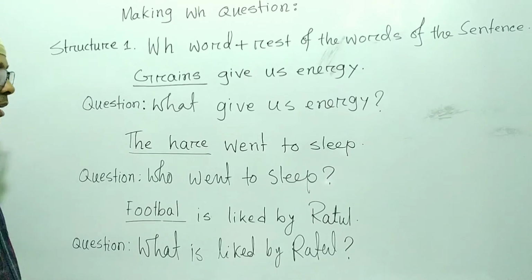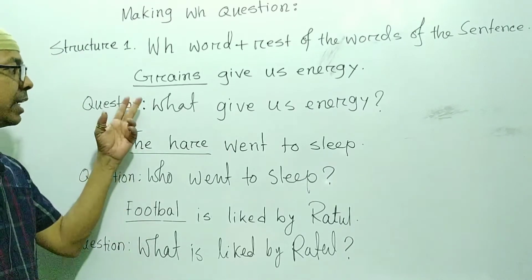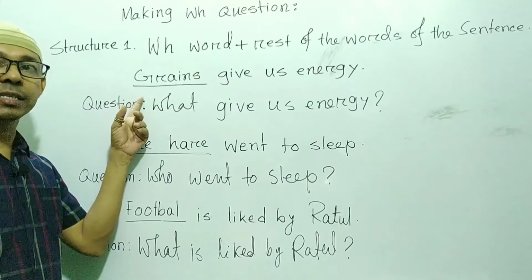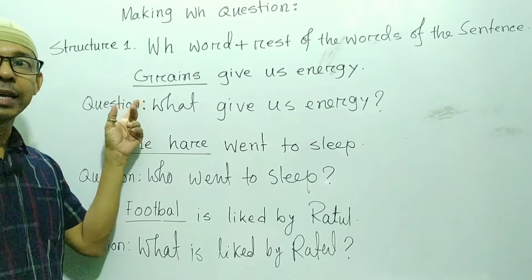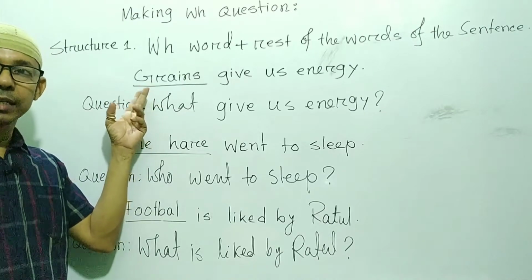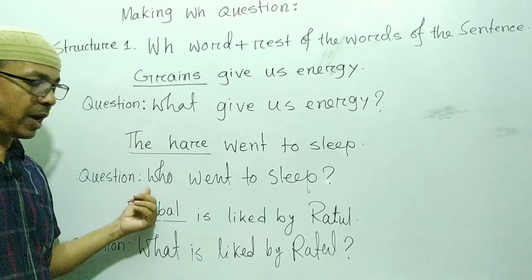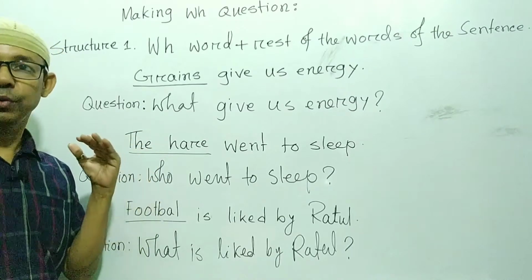So my dear student, you have to remember that if the underlined word is in the subject and it indicates things, WH word will be what, and if the underlined word indicates person, WH word will be who.